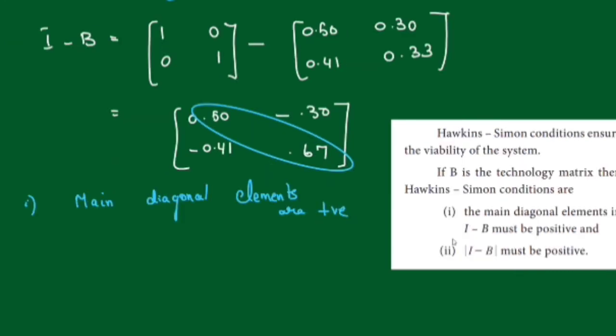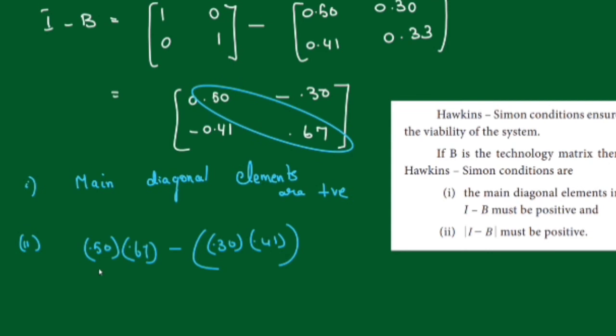The second condition is you have to find the determinant of it. Determinant means cross multiply. 0.50 into 0.67 minus, minus into minus, this is plus, minus of 0.30 into 0.41.